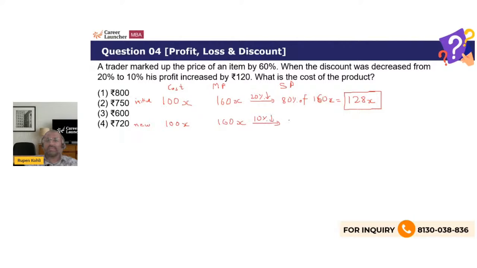So your selling price now is 90% of 160x, a higher value, and hence your profit is increasing by 120 rupees. So this is 144x, 90%.